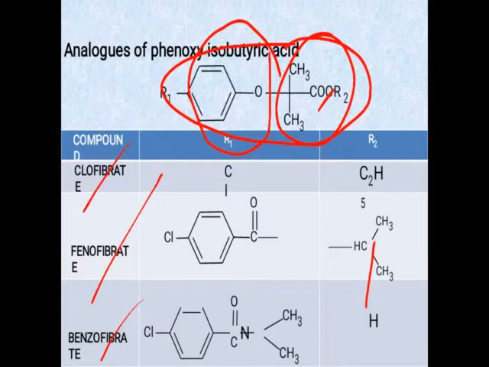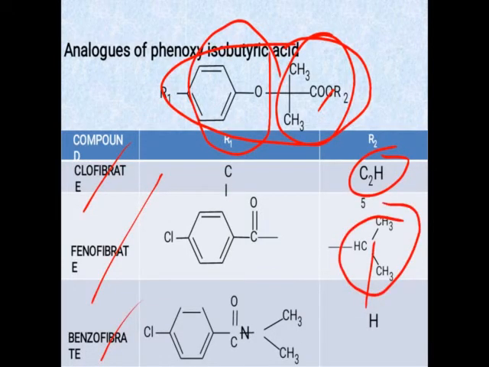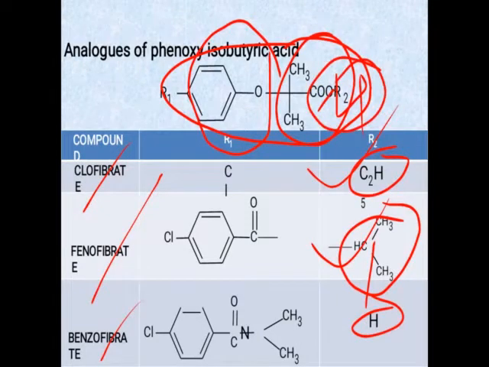In the case of clofibrate, R2 is C2H5, and for fenofibrate it is this part. So these two drugs are also prodrugs. But in the case of bezafibrate, R2 is H, which means it becomes an acid, so it is an active drug. So clofibrate is a prodrug, fenofibrate is a prodrug, bezafibrate is an active drug, and gemfibrozil is an active drug.